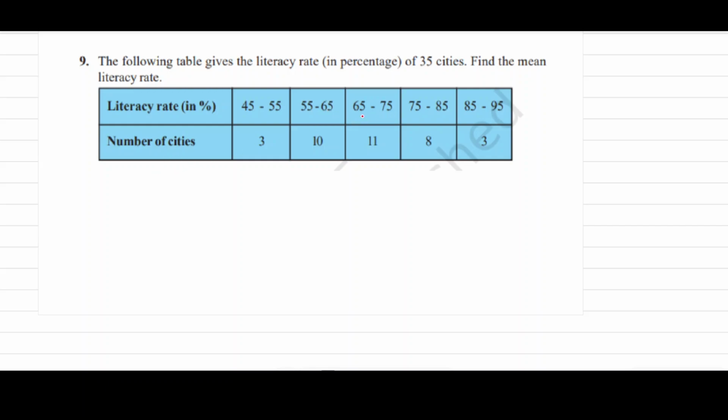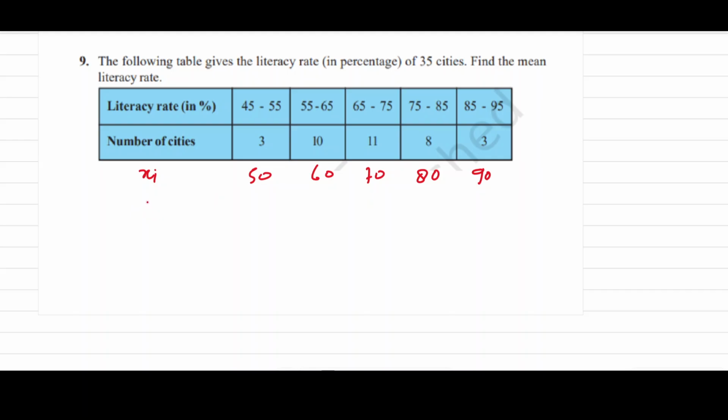Now first, in the same manner, we should find out the xi, because this is a continuous distribution of data. So xi will be the mid value. For 45 to 55 the mid value will be 50. Now 55 to 65 mid value will be 60. Now 65 to 75 mid value will be 70. Now 75 to 85 mid value will be 80, and in the same way this mid value will be 90.